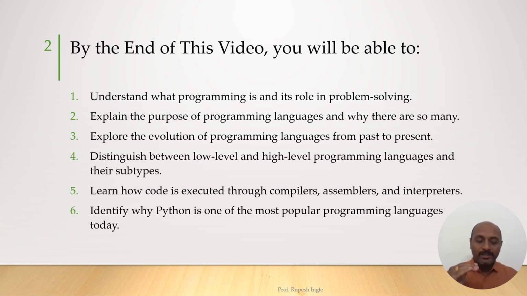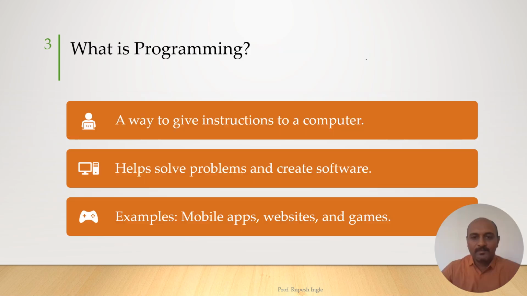We will also see the different types of programming languages: one is called high level programming language, one is called low level programming language, and what are their subtypes. We will also see how the code gets executed exactly, what is the role of compilers, assemblers, and interpreters. Also, at the end, we will see why Python is one of the most popular programming languages.